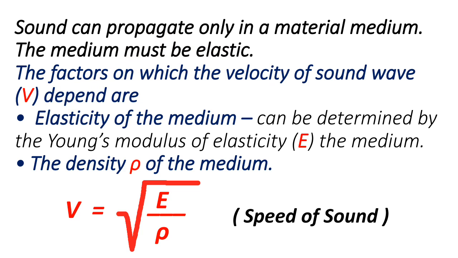Here the factors on which the velocity of sound wave v depends are the elasticity of the medium. This is one of the factors, and this elasticity can be determined by the Young's modulus of elasticity E of the medium. It also depends on another factor, that is the density of the medium. So overall we can write v equals square root of E divided by rho. Here E is the Young's modulus of elasticity, and rho is the density. So this gives the speed of sound.